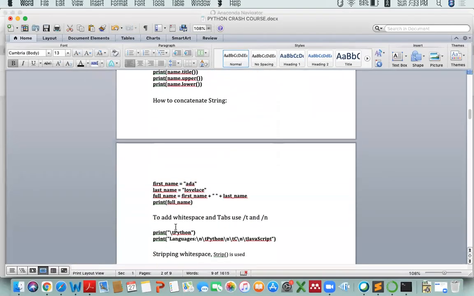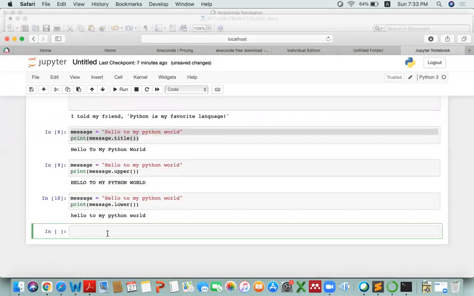So concatenation of strings, we have already studied it before. Just going through it again. So just write it here.